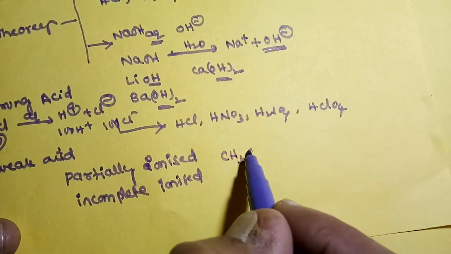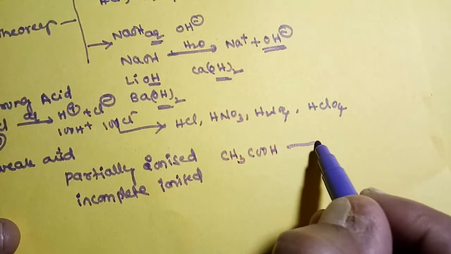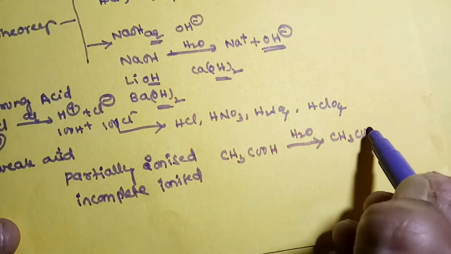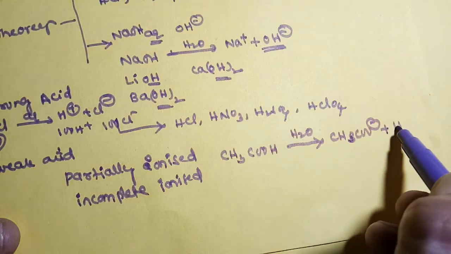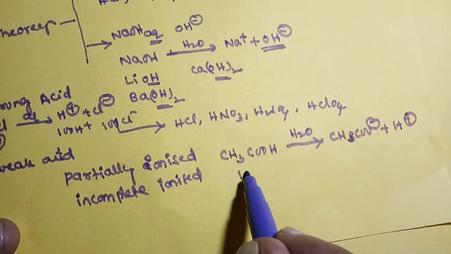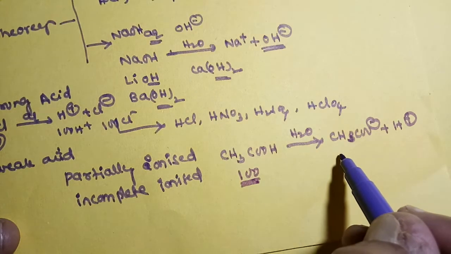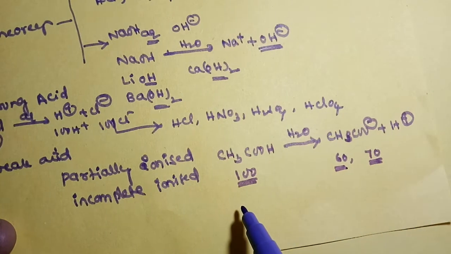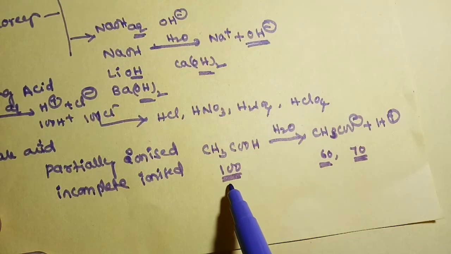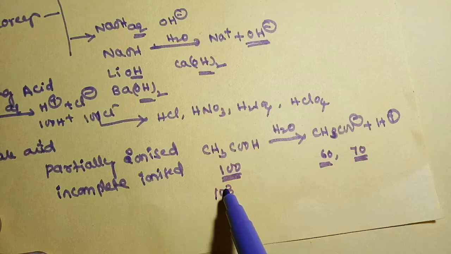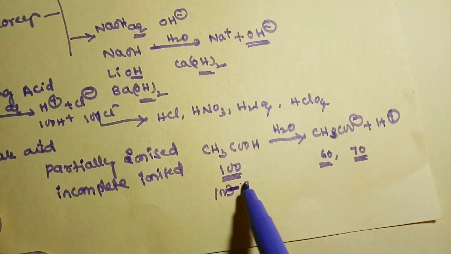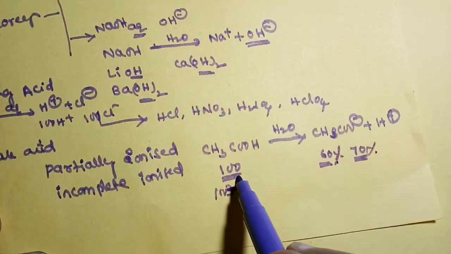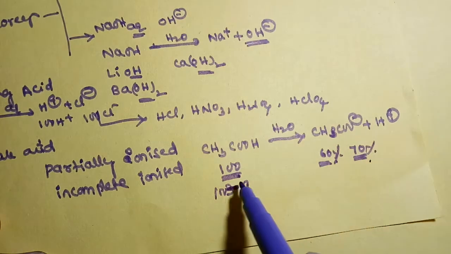For example, when acetic acid is dissolved in water, it dissociates into CH3COO minus and H plus ions. Of 100 molecules, around 60 to 70 are dissociated, not all 100. 60% means 60 molecules dissociated, 70% means 70 molecules.